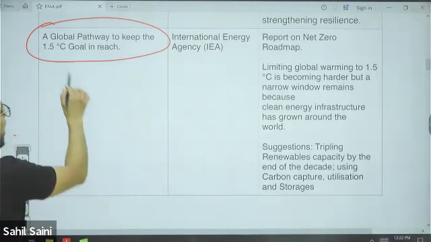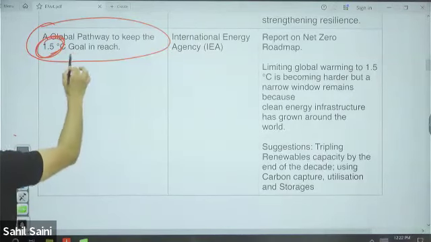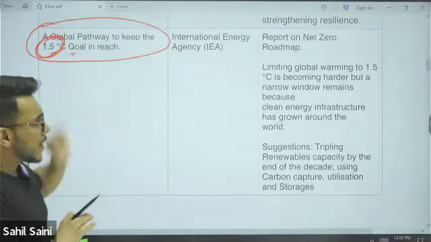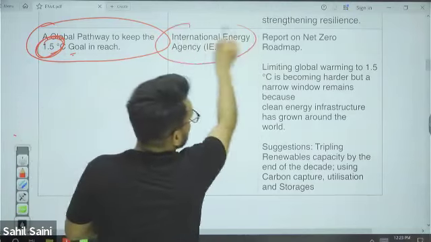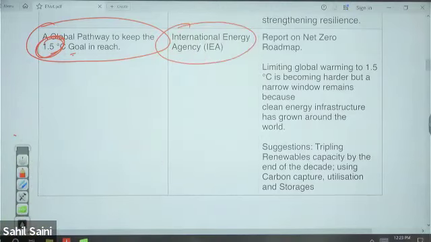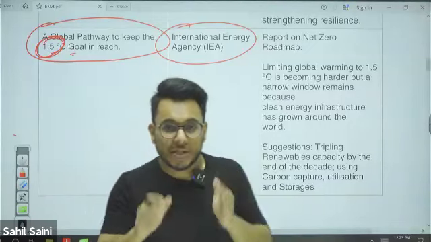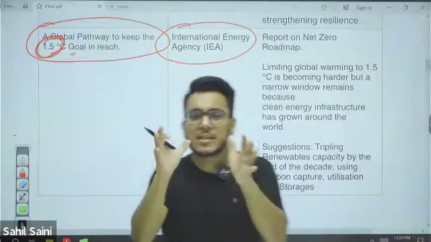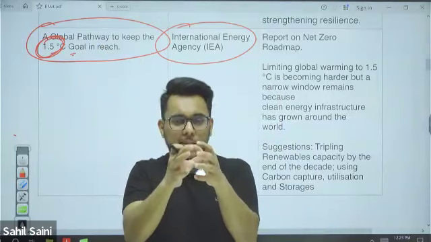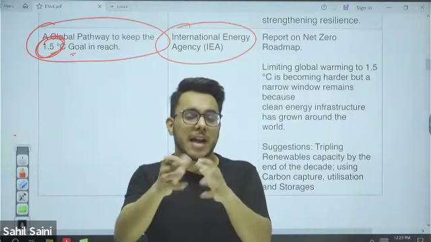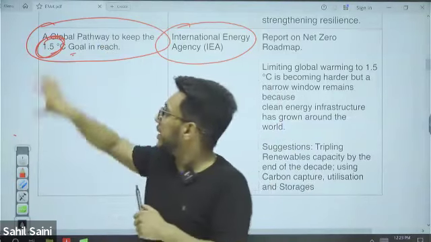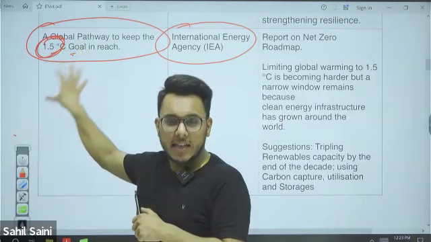This particular report is released by the International Energy Agency. It says that the window to achieve this 1.5 degrees Celsius is very limited. It is very narrow. You need to act immediately, otherwise you will not be able to keep the temperature within this 1.5 degree limit.